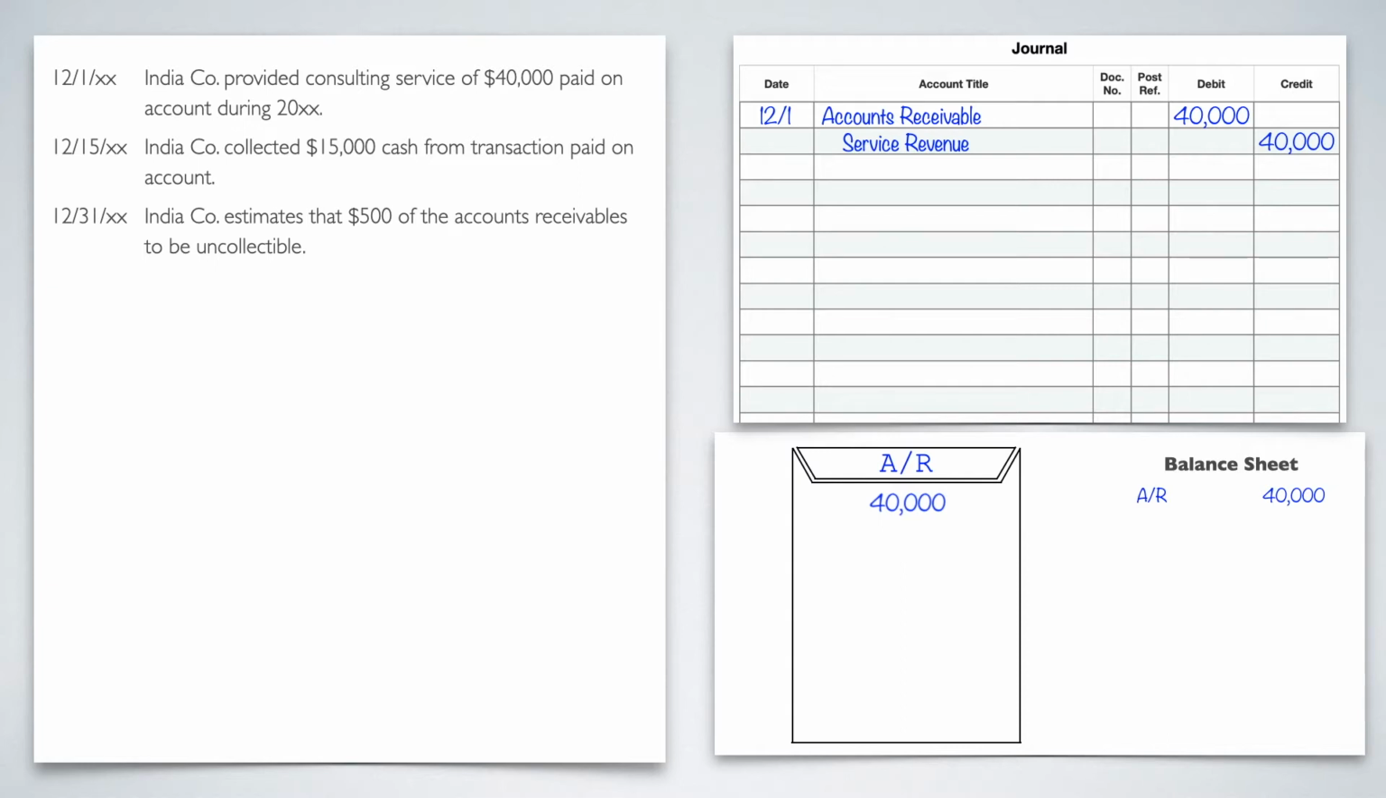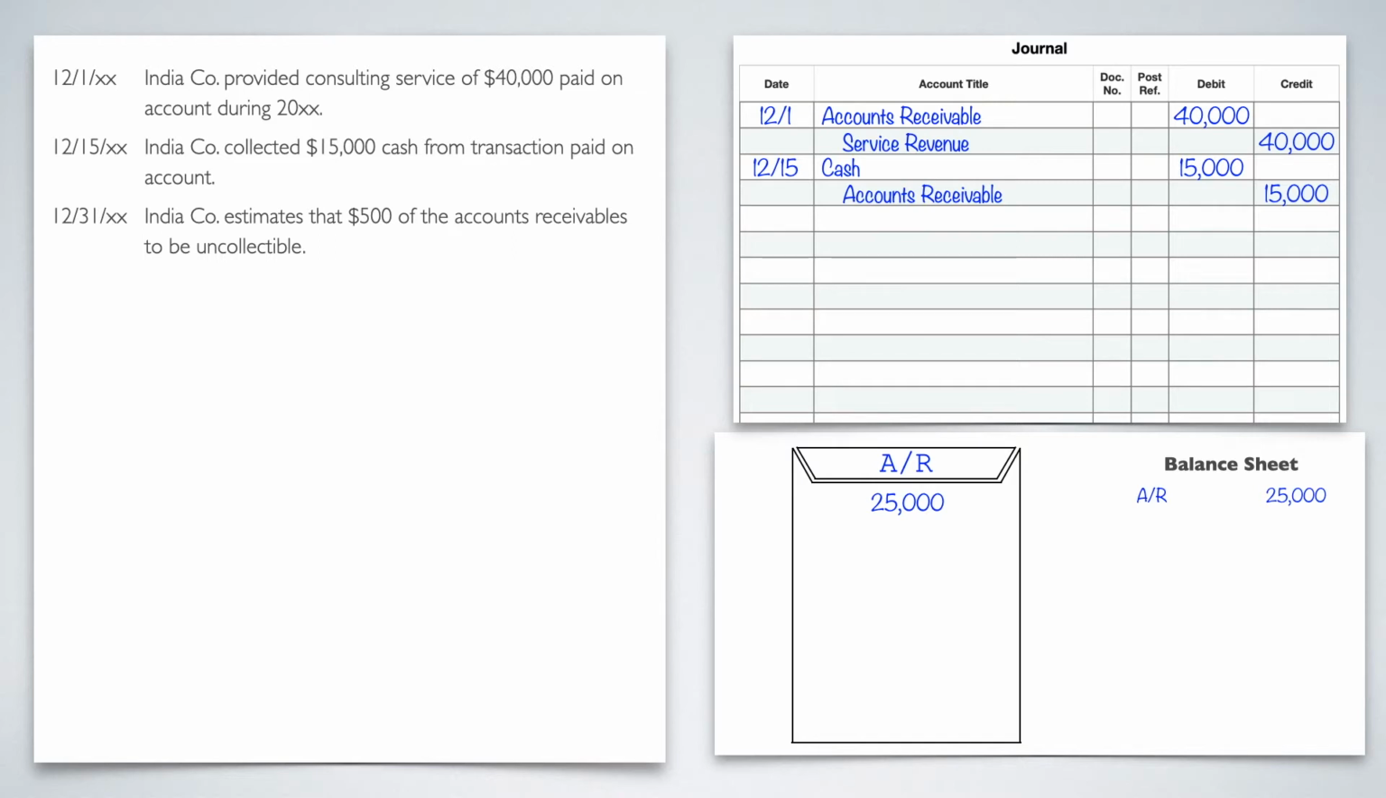Okay, December 15th, they collected $15,000 cash from the transaction paid on account. Again, we will do December 15th. We will have cash coming in as a debit, 15,000, and then we will credit AR for 15,000 because we're getting rid of that accounts receivable. So we'll take it out of our folder, 15,000 coming out, and we'll take it off of our balance sheet, from 40 to 25,000. Nothing's changed there.